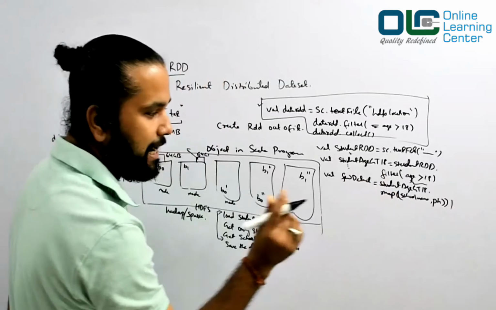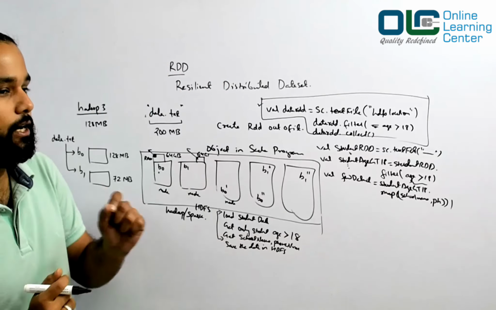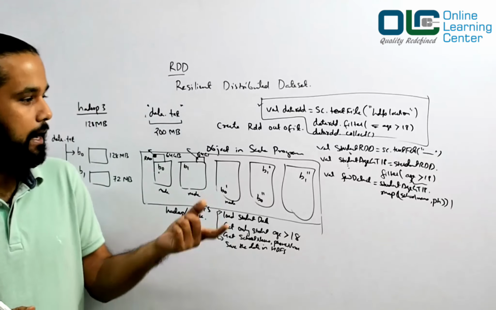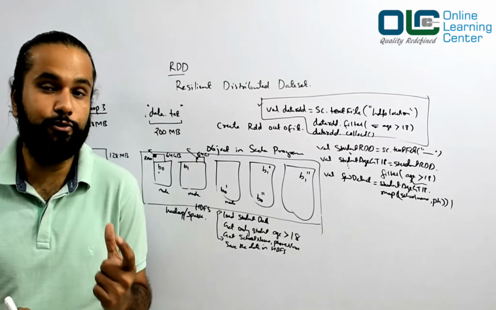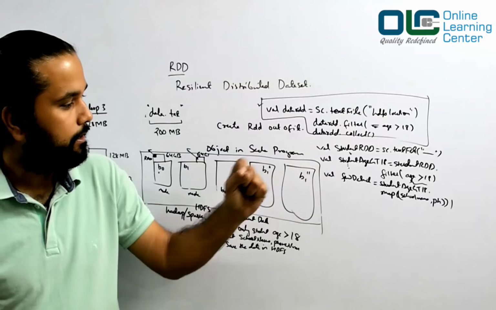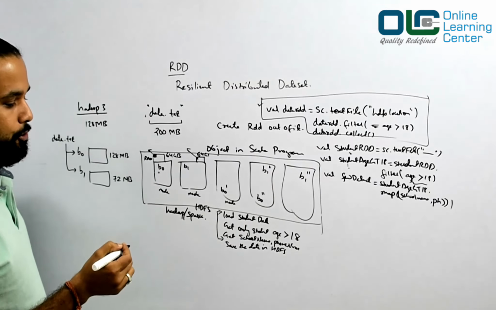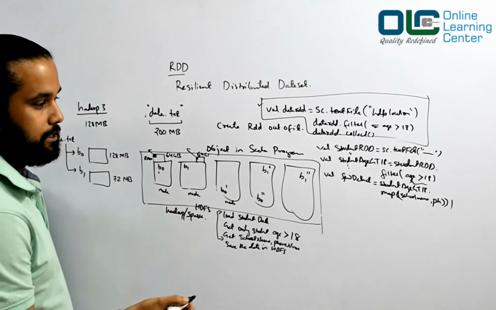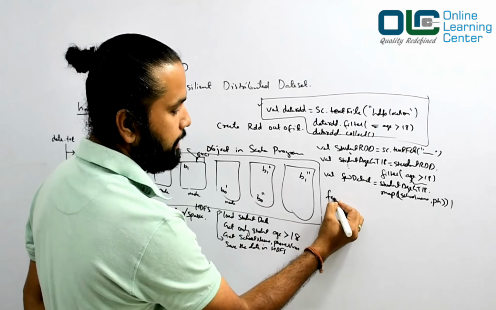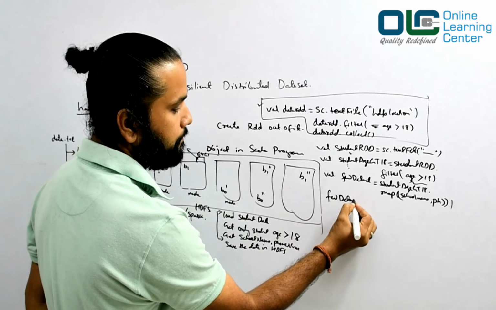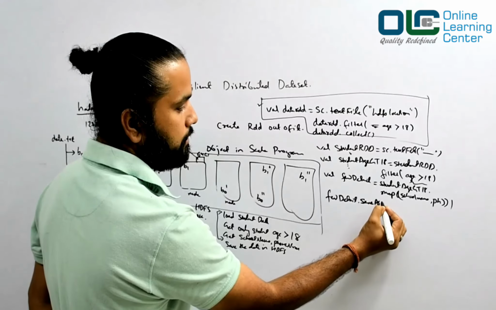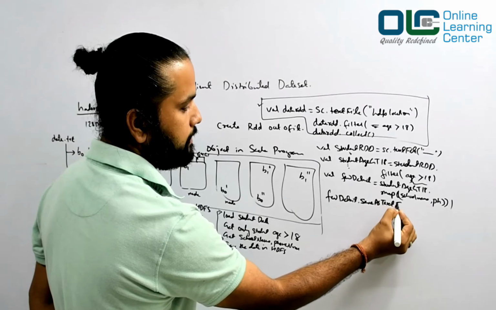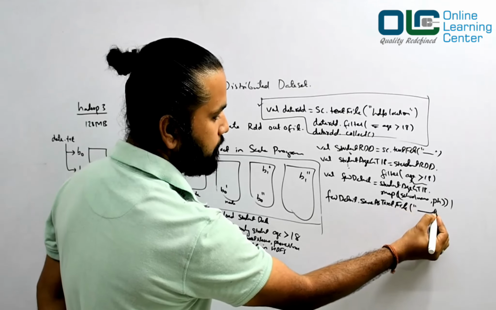This is not the exact code. We'll look into the exact code as we start implementing it. I'm just trying to give you a high level understanding of how exactly you are going to write your RDD. After that, you may say, I want to write this data into HDFS. So you may say fewDetails.saveAsTextFile, something like this, and you give your HDFS path.